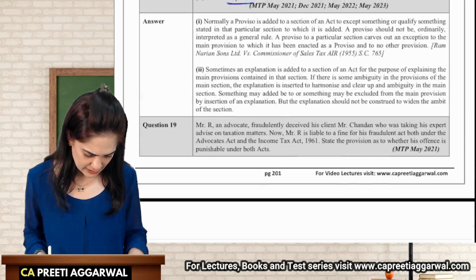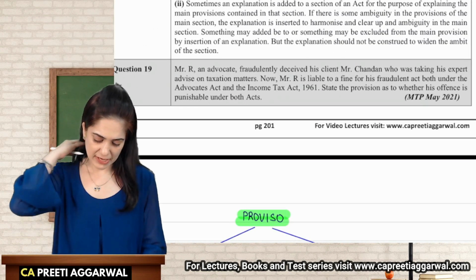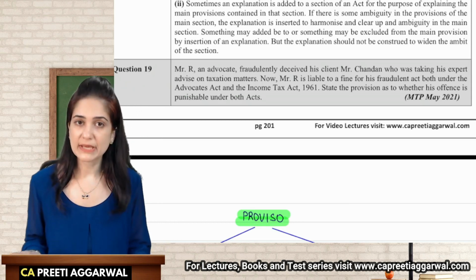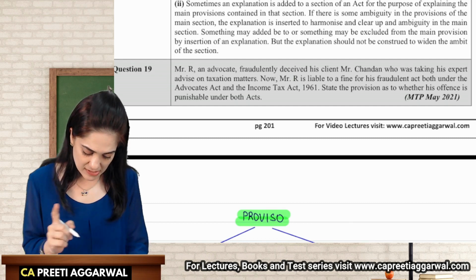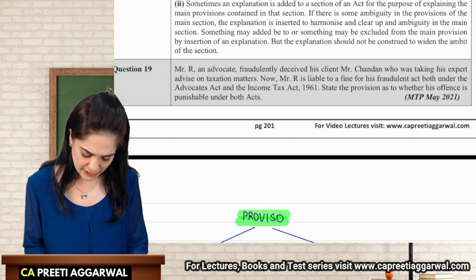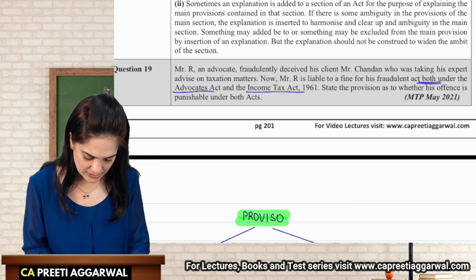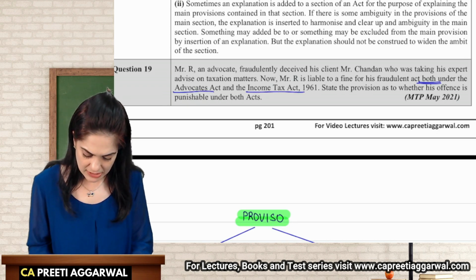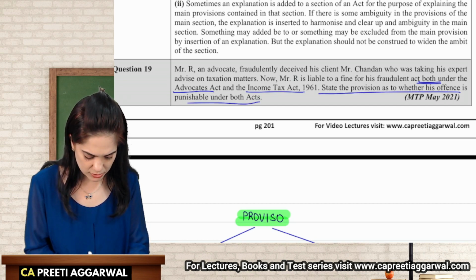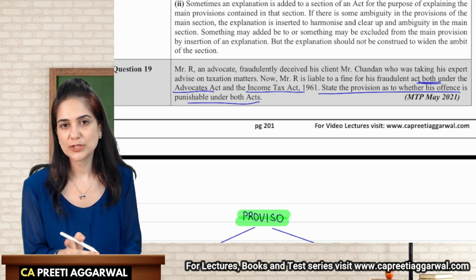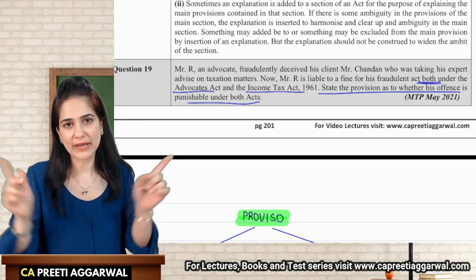Mr. R is an advocate. Okay, he has fraudulently deceived his client, Mr. Chandan, who was taking his expert advice on taxation matters. Mr. R is liable to a fine for his fraudulent act both under the Advocates Act as well as the Income Tax Act. State the provisions as to whether this offense is punishable under both the acts. Can you punish a person for the same offense twice?